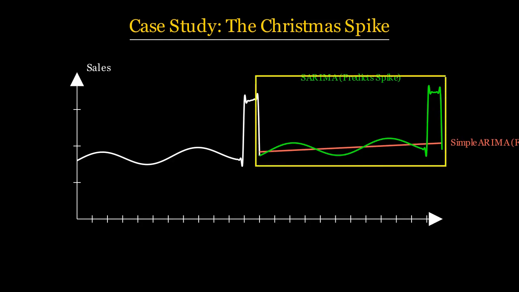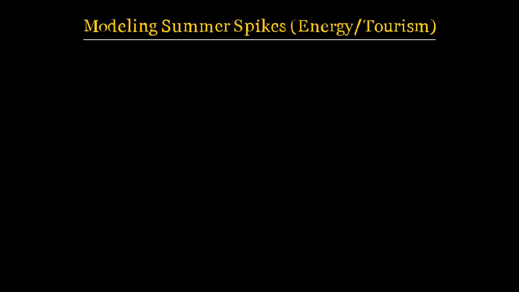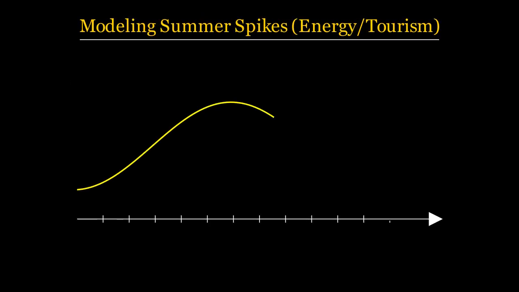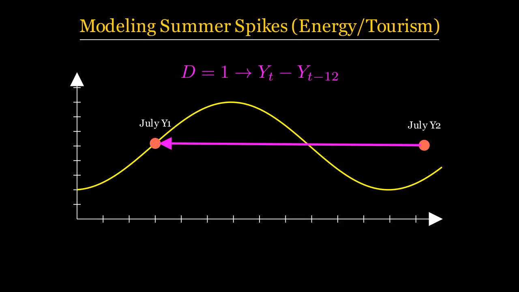Now, consider the summer spike in the energy sector or tourism. In countries like Spain or Italy, electricity demand peaks in July due to air conditioning. In SARIMA modeling, we would set our seasonal period S equals 12. The seasonal differencing, D equals 1, would involve subtracting last July's value from this July's value to stabilize the seasonal trend.